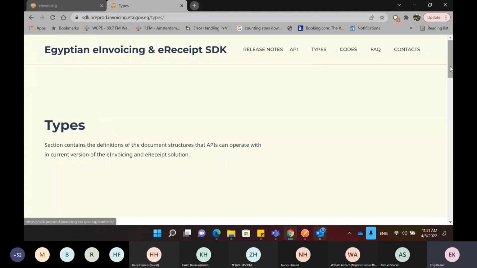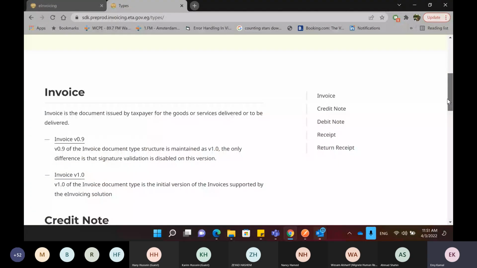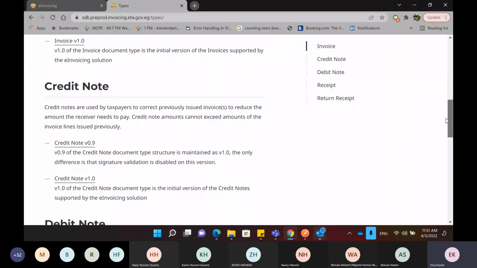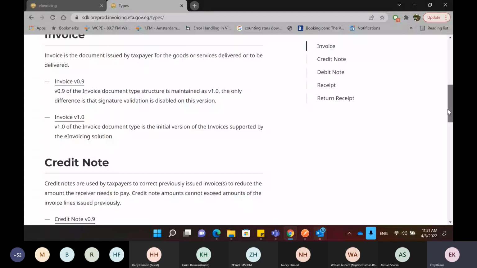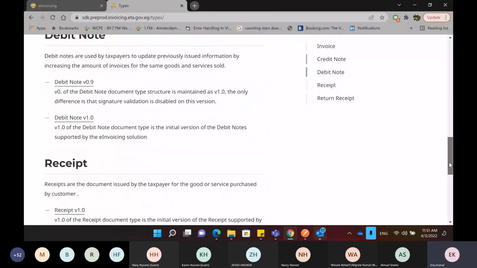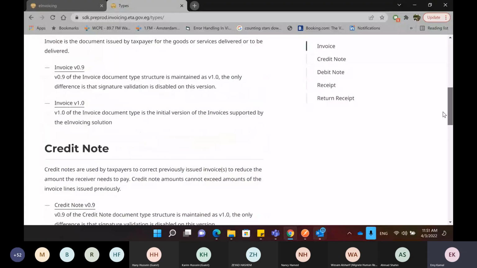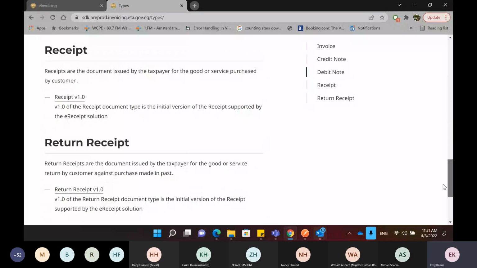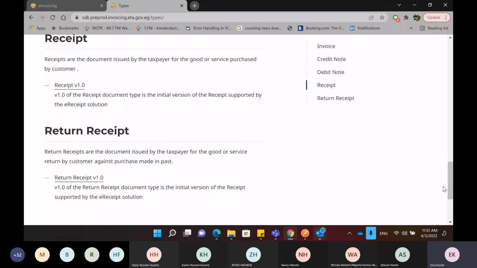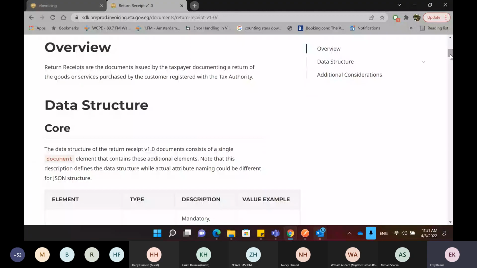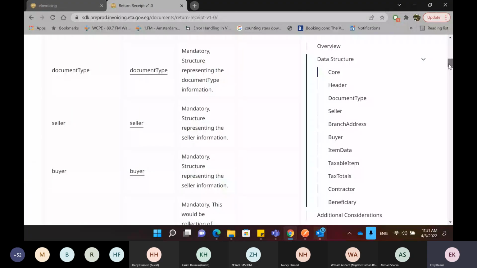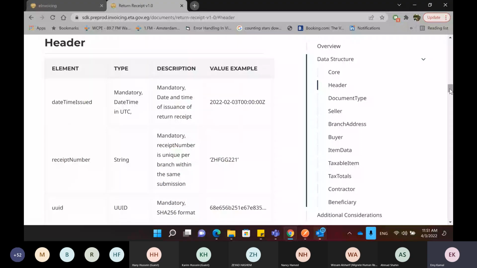So I navigated to the types from the tab at the top. You see here, these are also the old ones from the e-invoicing solution, the debit and the credit and the invoice, and at the bottom is the receipt and the return receipt. So if I want to navigate to the return receipt to check what we have here, basically the return receipt structure is exactly the same as the receipt. There is no difference.